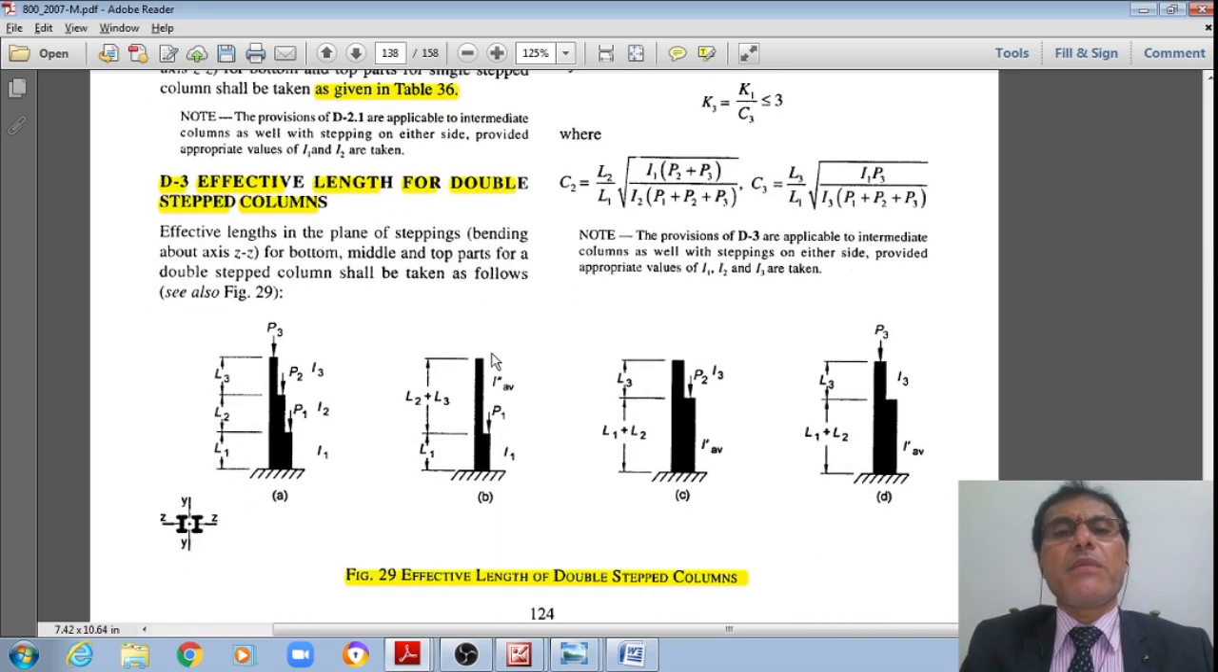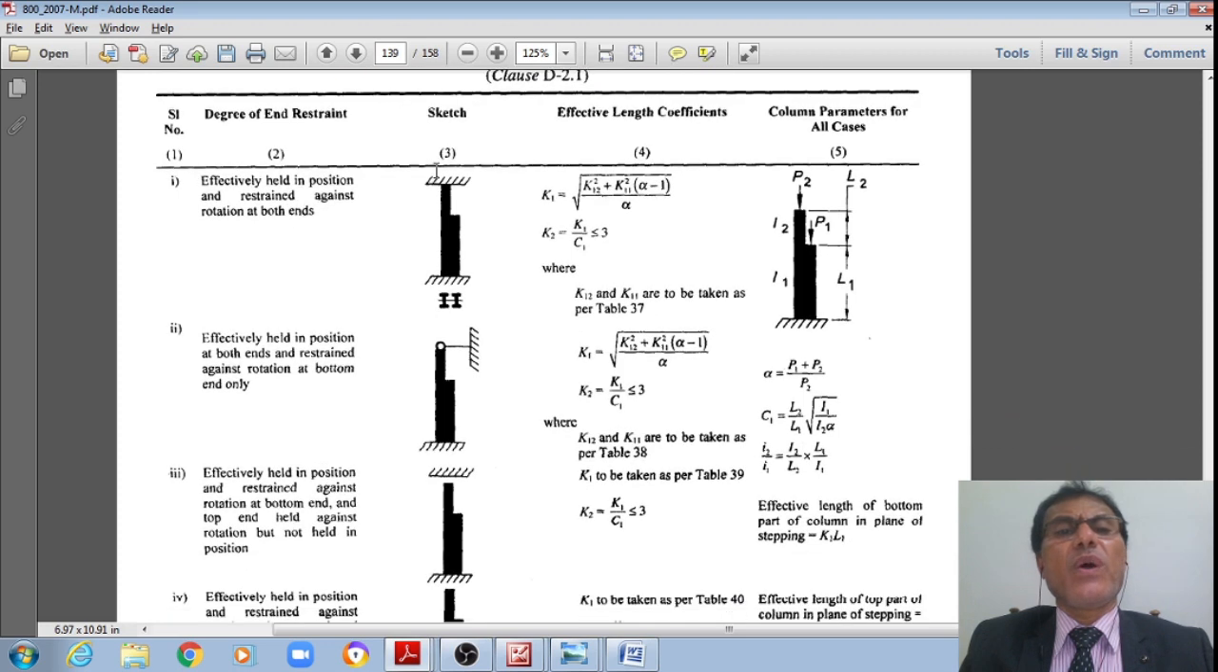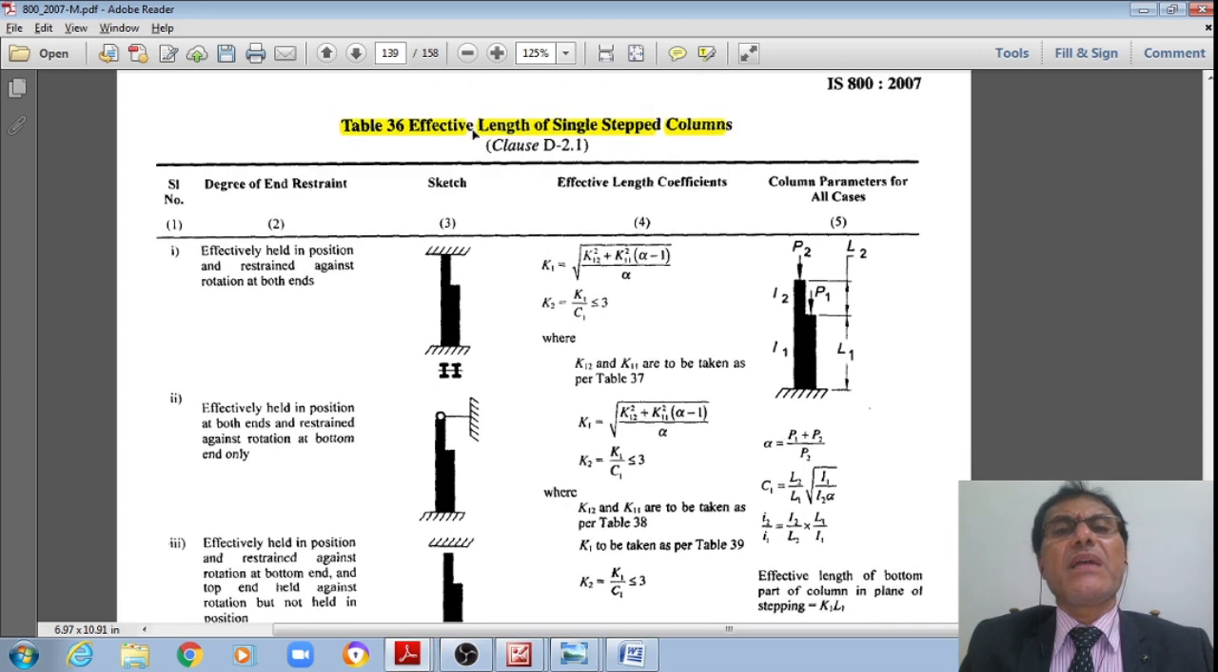Now for the single stepped column, let us go to the top, table 36. This is the single stepped column, only one step here, where the column cross section is decreasing. There a gantry girder can be put, so that this space can be used for the movement of the gantry along the length direction of the workshop.